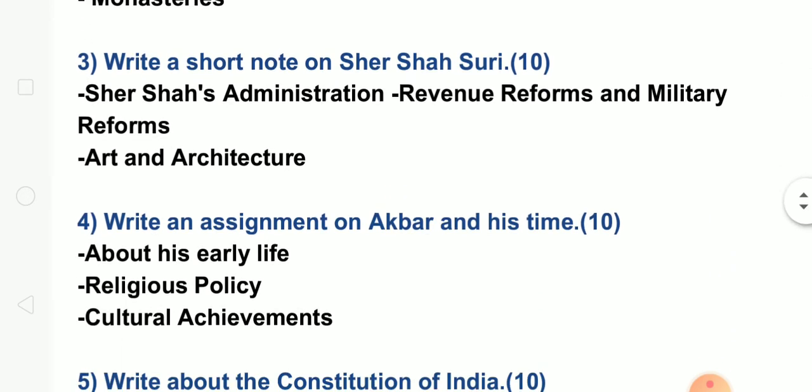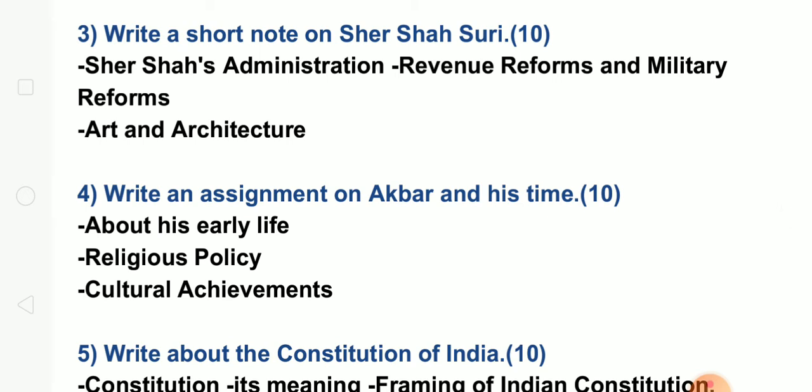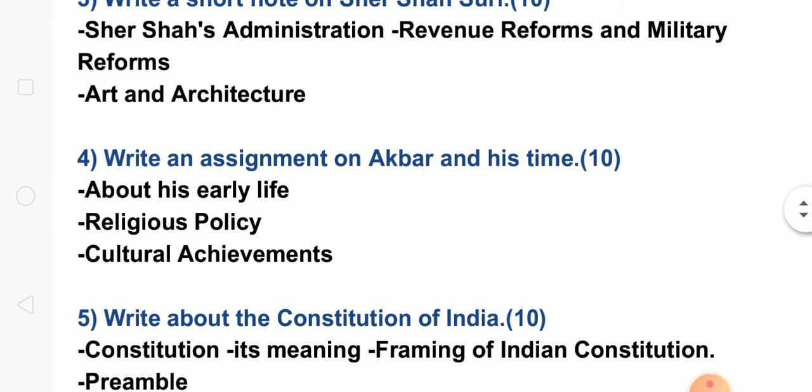Coming to the fourth one: write an assignment on Akbar and his time. In that you have to mention his early life. Then you don't need to explain anything more. You can write directly about his religious policy and his cultural achievements. You don't need to explain anything related to his wars and conquests. That is not necessary. Whatever is asked is early life, and you can write about his religious policy and cultural achievements.